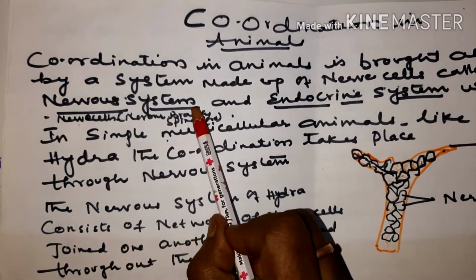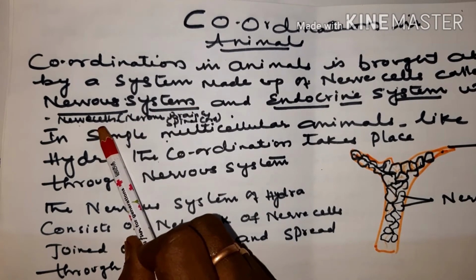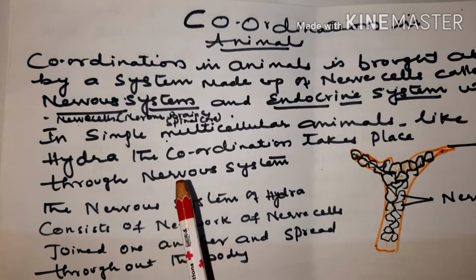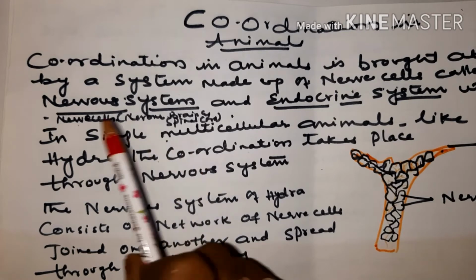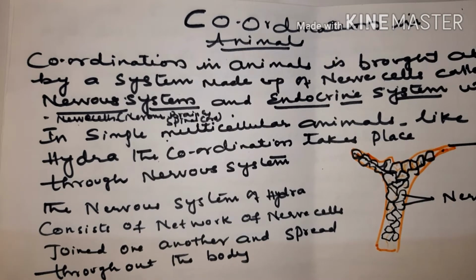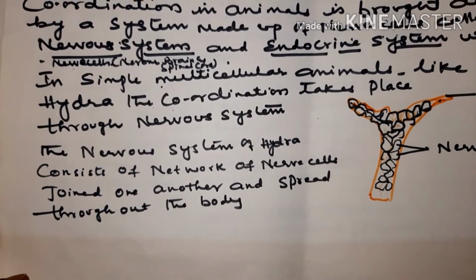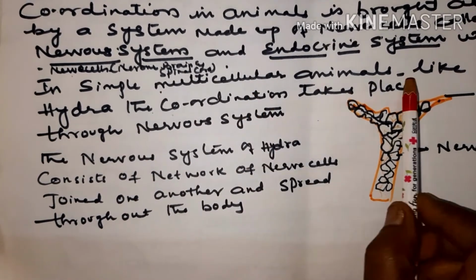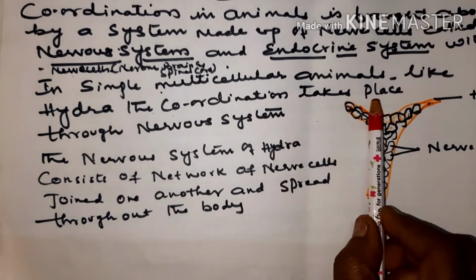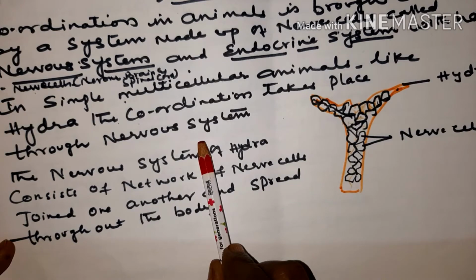In the nervous system, so what are the structures which bring about control and coordination? It is the nerve cells, children, it is the neuron, and it is the brain and spinal cord. All these together bring about control and coordination, that is nervous system and endocrine system. These two systems go together in order to bring about control and coordination in the organism. But what about lower organisms like simple multicellular animals like Hydra? The coordination takes place through nervous system. Here also we can see coordination takes place through nervous system.